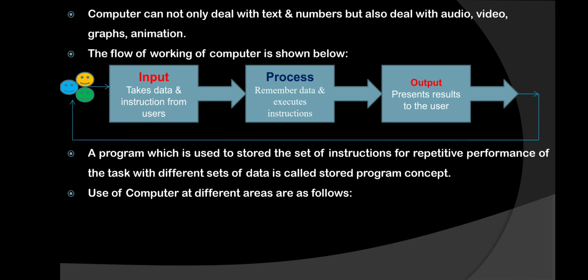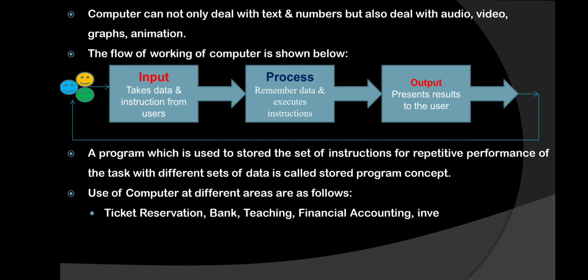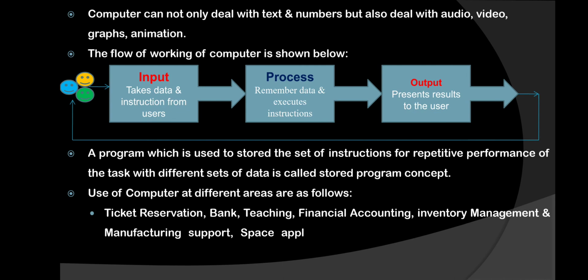And some of the basic uses which we can apply at different places in different ways are as follows. Ticket reservation is there. You can use a computer in a bank also. You can use a computer for teaching purposes. You can use it for financial accounting, for business management, and for inventory management also. Companies doing manufacturing work are also using computers.